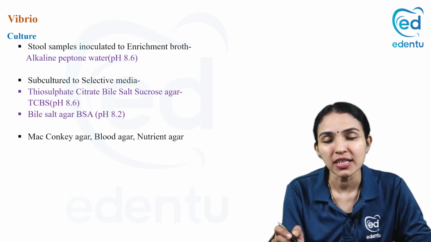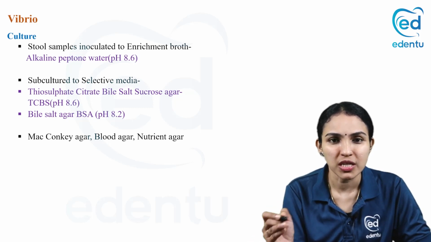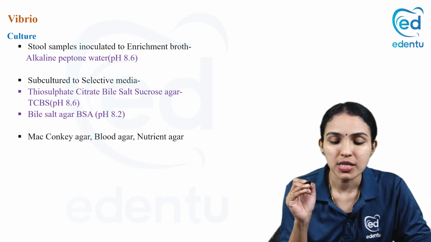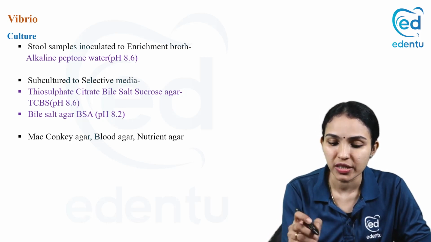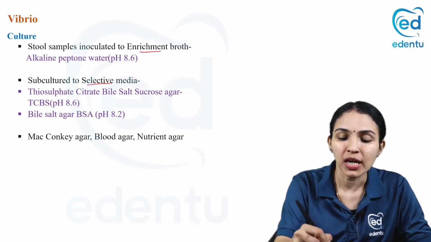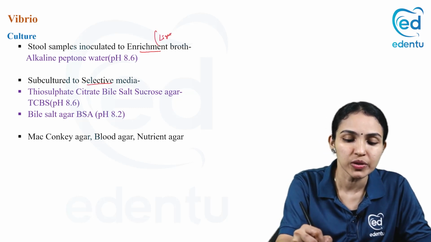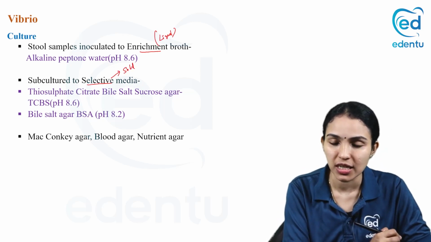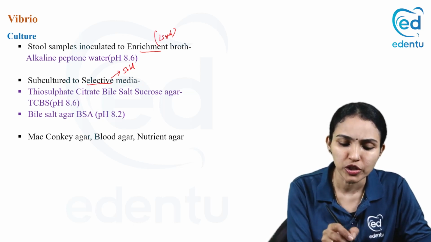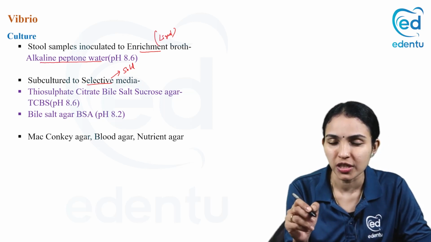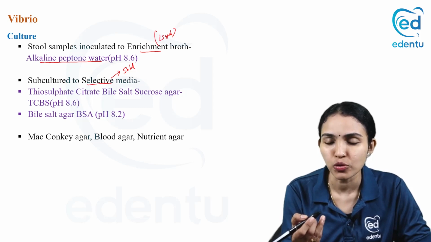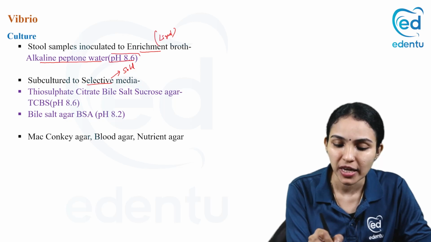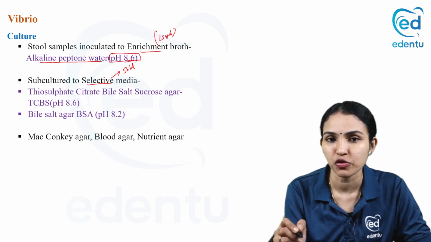Stool samples may contain other commensals, coliforms. You want to inhibit them. You want to stimulate the growth of only the pathogenic organism. So for Vibrio cholerae also, you require an enrichment growth and a selective medium. And I'm repeating, enrichment growth is liquid, it's broth, and selective is for solid. Selective is solids, agar. So what enrichment growth do we use? We use alkaline peptone water. We know peptone water is a liquid medium, no? So if you make the peptone water alkaline by adding salt to it and making the pH 8.6, it will become a very good medium for Vibrio cholerae.